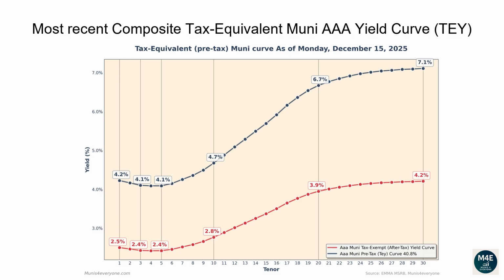The two-year tax-equivalent yield is 4.16%. The 5-year tax-equivalent yield is 4.09%. The 10-year tax-equivalent yield is 4.67%. The 20-year tax-equivalent yield is 6.67%. The 30-year tax-equivalent yield is 7.11%.